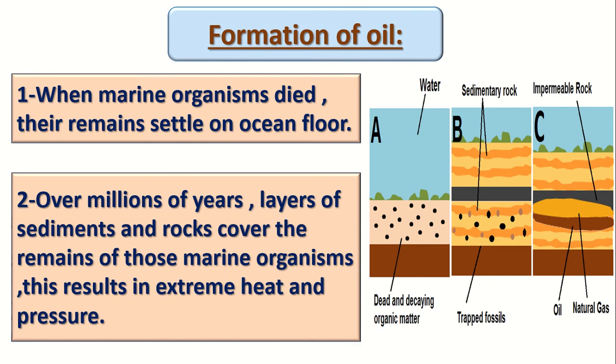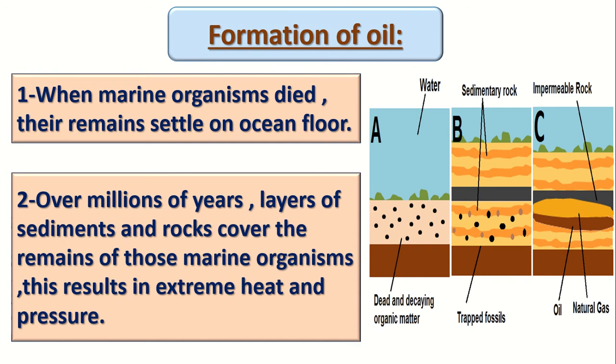So it will be under high pressure and high temperature. Under the earth's surface there is a high temperature, and high pressure will change these marine organisms over millions of years into what? Into a fossil fuel. So the fossil fuel is made of dead sea animals buried under the ground and decomposed for millions of years.